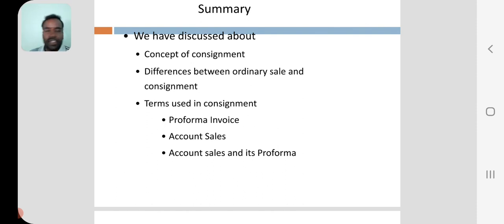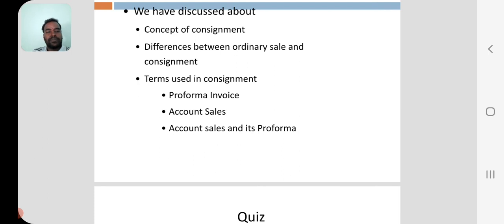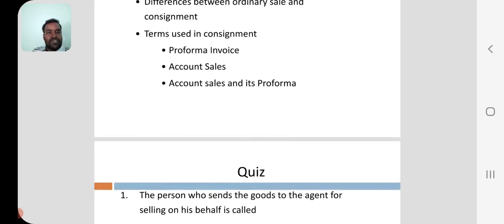After that, whatever sales are done, the consignee should prepare a statement of sales, the account sales, that should be sent to the consignor. Pro forma invoice is prepared by the consignor and sent to the consignee along with the goods. Account sales is prepared by the consignee and sent to the consignor.